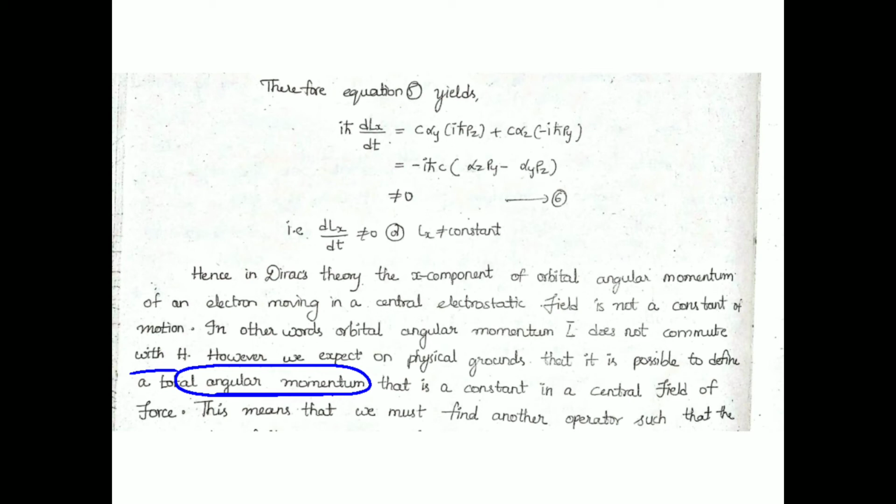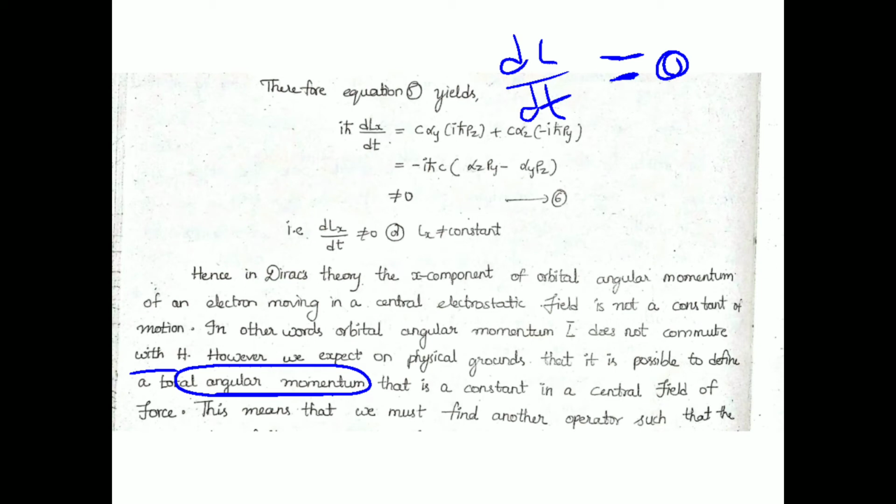So here the point is that some quantity has to be a constant of motion. By differentiating that quantity, we should get 0. But we are not getting 0.